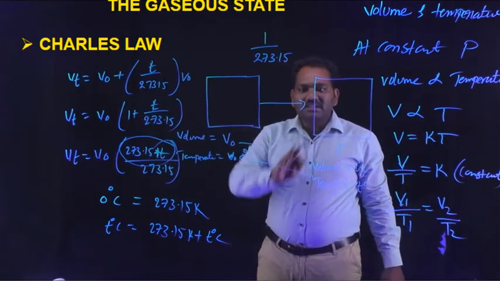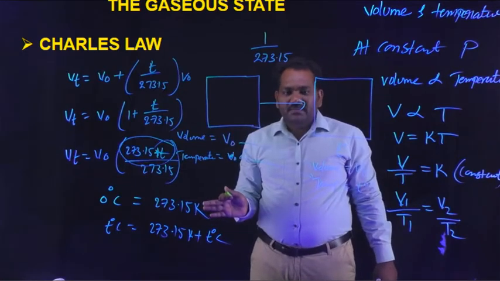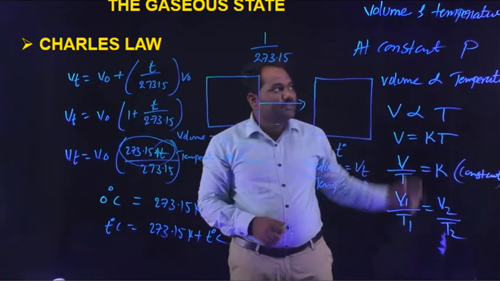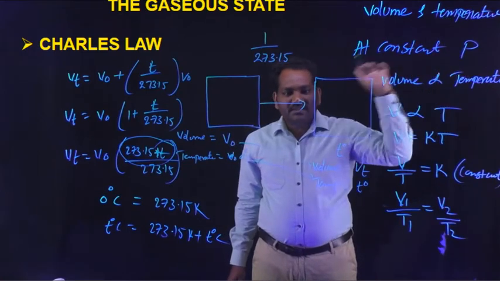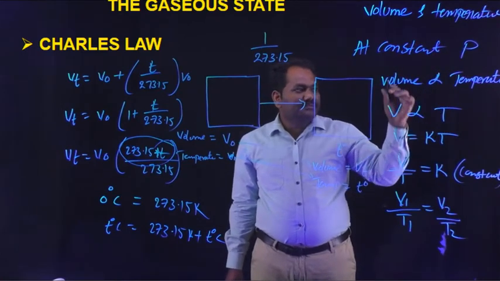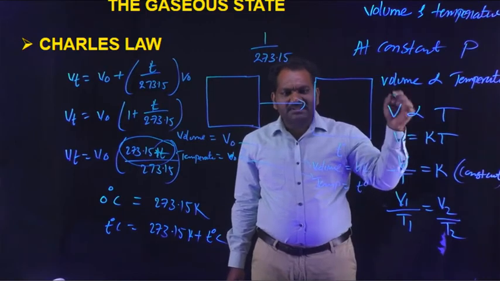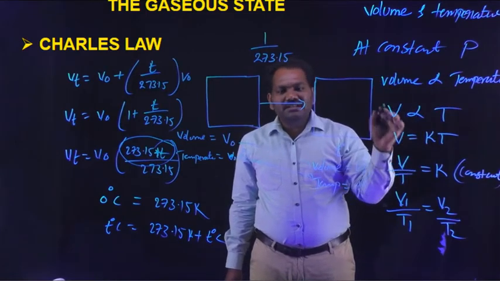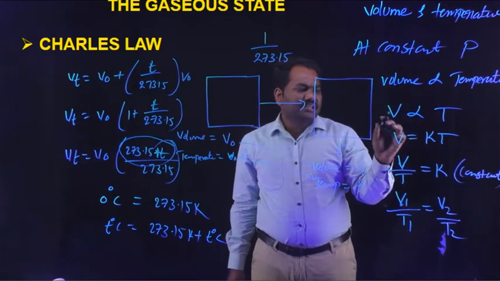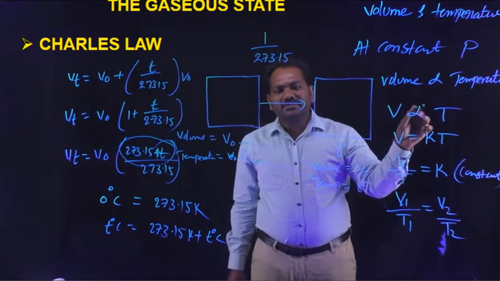Okay, this is about Charles law. Charles law gives the relationship between volume and temperature at constant pressure. Here, the volume of a given mass of gas is directly proportional to temperature. Mathematically, this is represented as V is proportional to T.